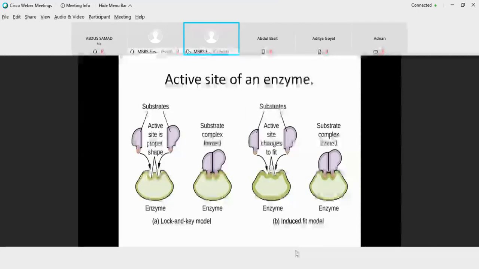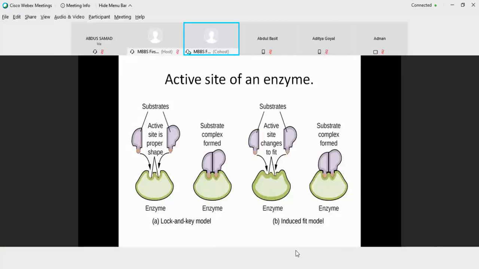Then if we talk about an enzyme, something about the active site of the enzyme is very important. The active site is that site to which the substrate comes and interacts, and then it is converted to a product. Now, the active site is a tertiary folding of a protein, because we are talking about enzymes which are proteins in nature. That gives rise to the formation of an active site with specific sequences of amino acids aligned together that can accept a particular substrate. Say if a substrate is positively charged, your enzyme is going to have an alignment of negatively charged amino acids, and that alignment is fixed.